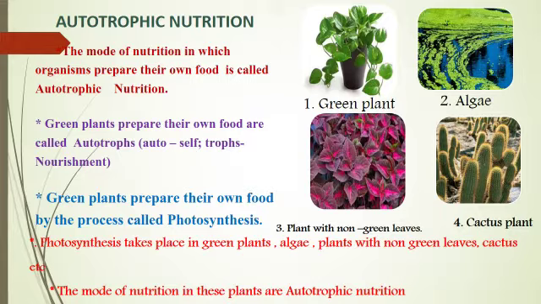In figure 3, you can see plants with non-green leaves. These leaves contain chlorophyll. The large amount of red, brown and other pigments mask the green color. Photosynthesis takes place in these plants. So the mode of nutrition in these plants is autotrophic nutrition. In figure 4, you can see a cactus in which photosynthesis takes place in the stem due to the presence of chlorophyll and stomata in it.